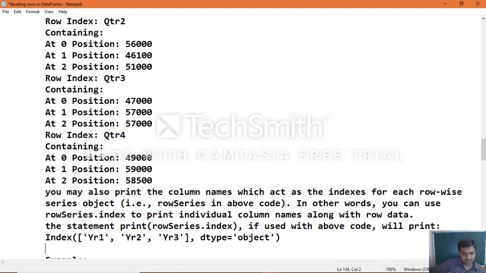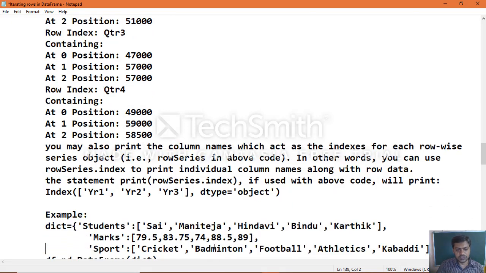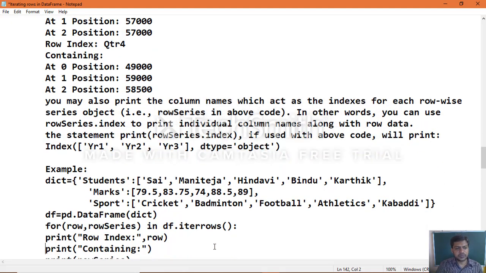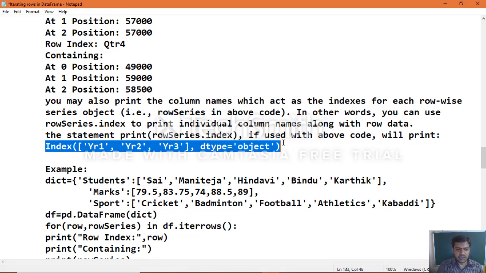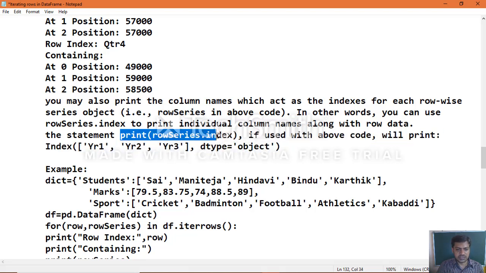Yes, you can extract that information: the index will be retrieved instead of the position values. That is the output you will get when you execute row series dot index, instead of the positions 0, 1, 2.